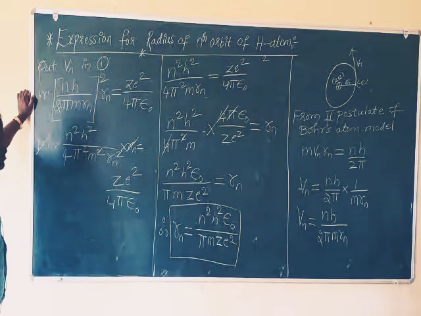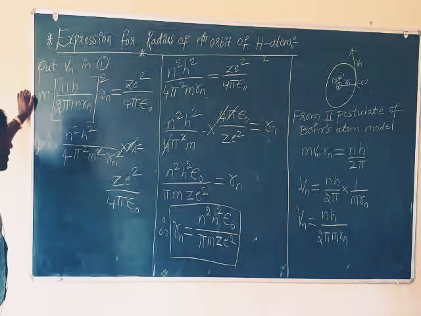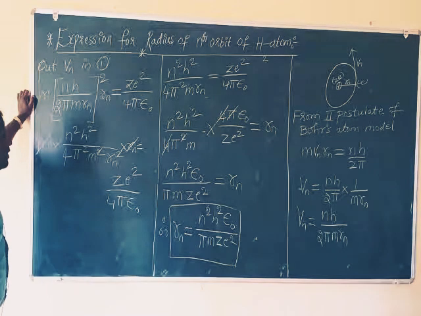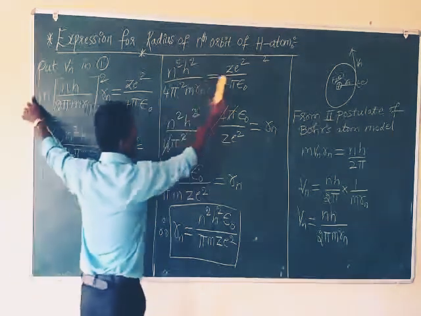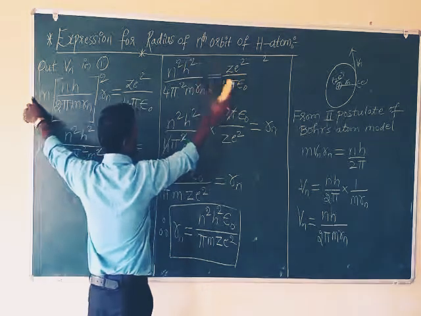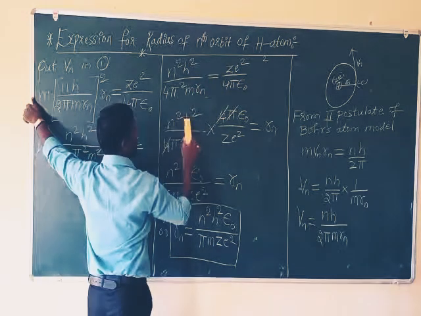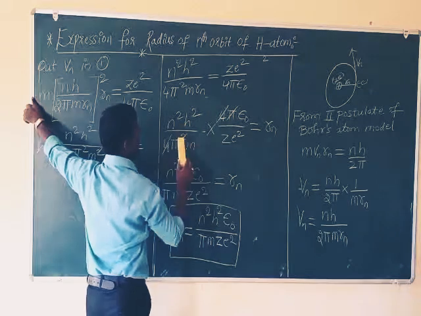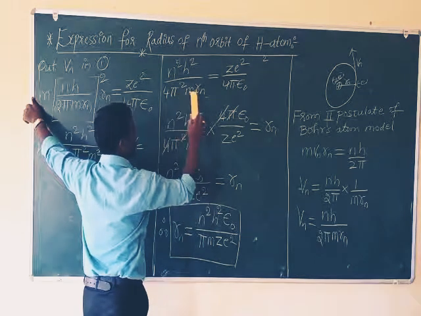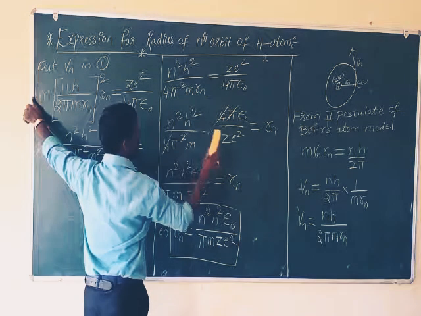Here, bring rn to this side and the rest to the other side, so we get n square h square into 4 pi epsilon divided by 4 pi square m into z square.